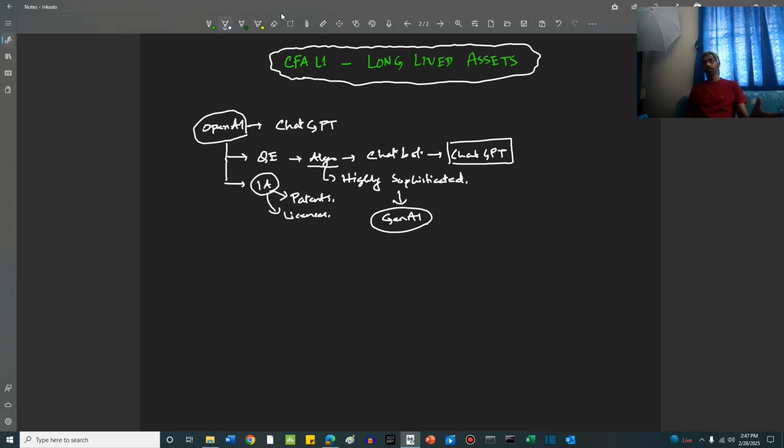The entire algorithm obviously they will not reveal, but certain parts they can create licenses out of, which other companies can use and create their own overlays over ChatGPT or the algorithms, right? So OpenAI requires qualified engineers who create what we call intangible assets, right?